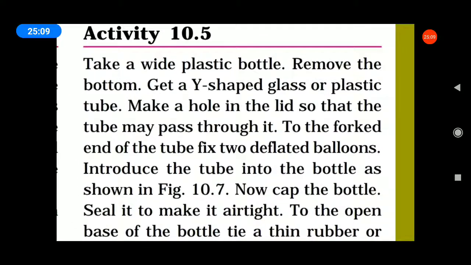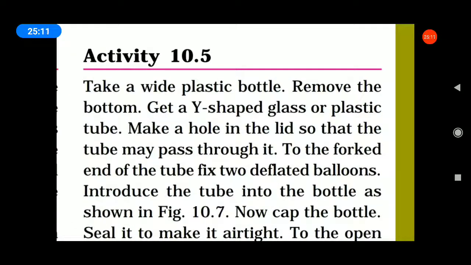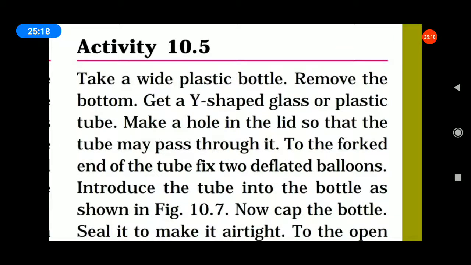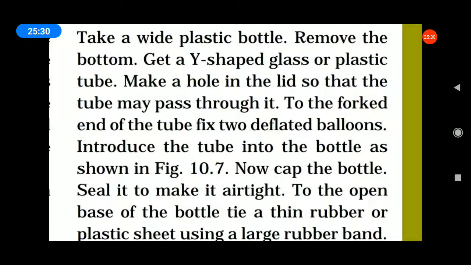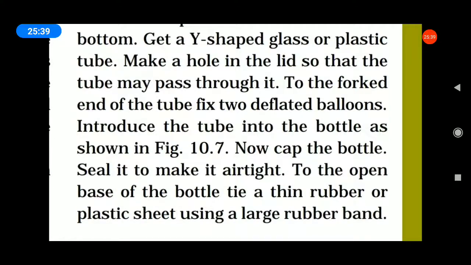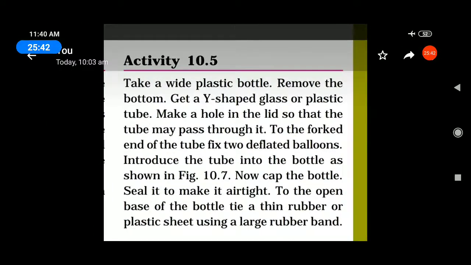Next, activity 10.5. Take a white plastic bottle and remove the bottom. Get a Y-shaped glass or plastic tube. Make a hole in a lid so that the tube may pass through it. To the forked end of the tube, fix two balloons. Introduce the tube into the bottle as shown in picture 10.7. All of you see the picture 10.7. Okay. To the open base of the bottle, tie a rubber or plastic sheet using a large rubber band.